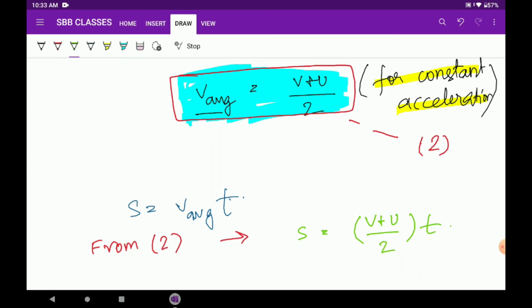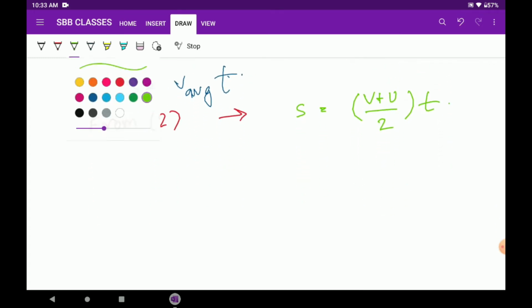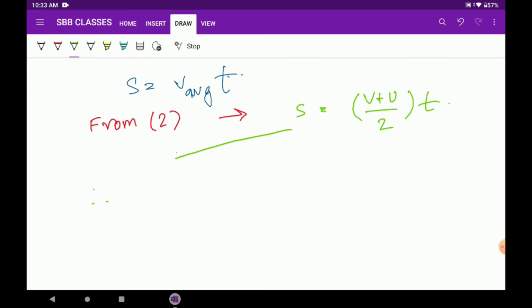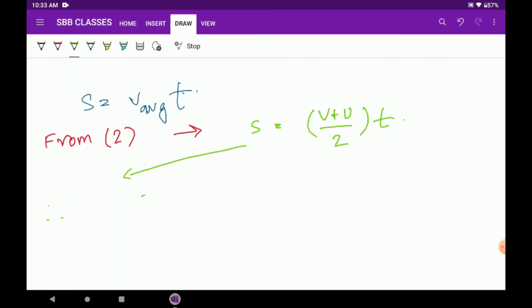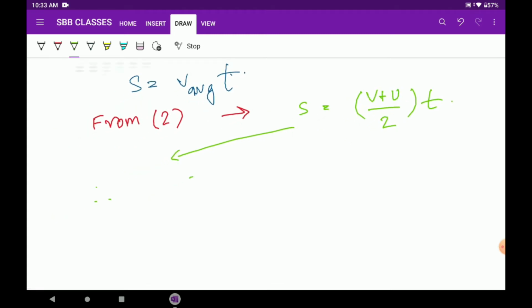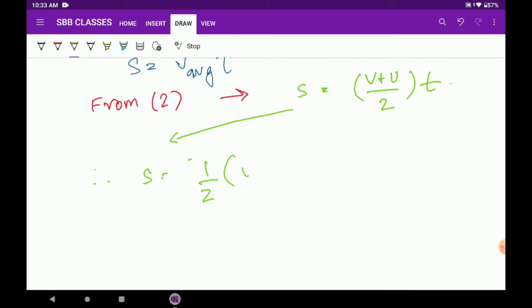So once we have done this, this is also for constant acceleration. Now this can be written as, taking the same equation, S equals half into (V plus U) into T. From equation 1, what was equation 1? Come on, go back. Equation 1 was V equals U plus AT.